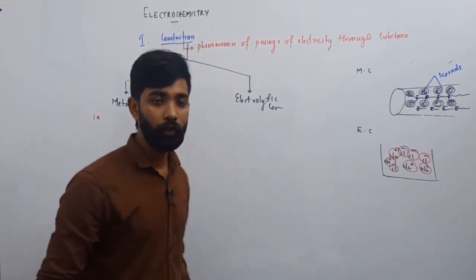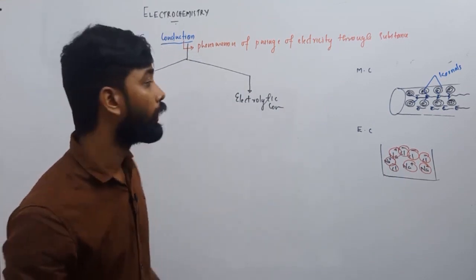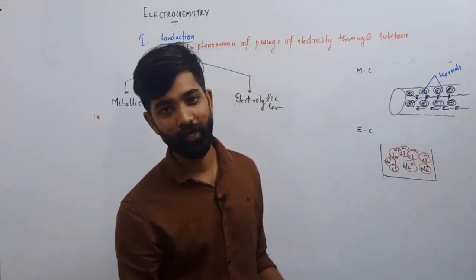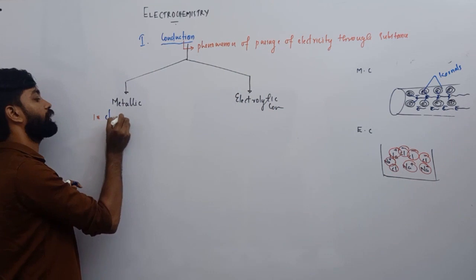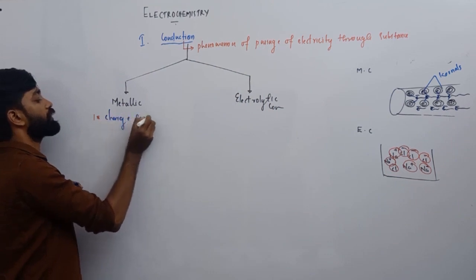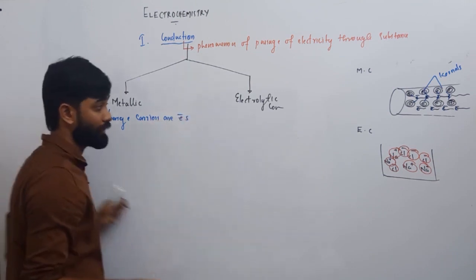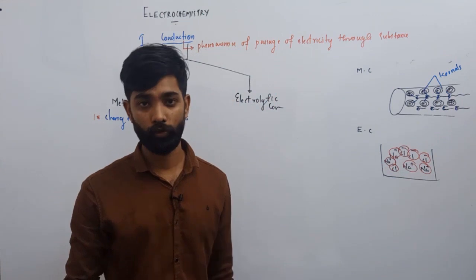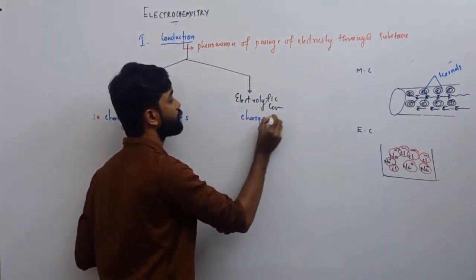Okay, there must be a flow of charge carriers for a body to conduct. In a metallic conductor, the charge carriers are free electrons. So in the case of metallic conductors, the charge carriers are electrons, whereas in the case of an electrolytic conductor, the charge carriers are positive and negative ions, right? So in the electrolytic conductor, the charge carriers